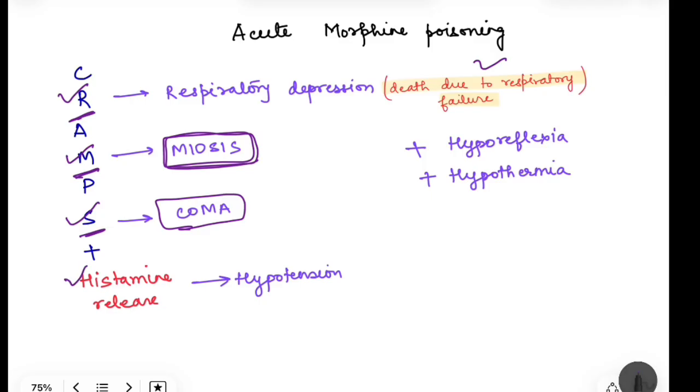Plus because of histamine release and depression of the vasomotor center, there will be hypotension. There can be hyporeflexia and temperature regulation is also affected, so it will be hypothermia. So you see all features are hypo. There is hypotension, hypoventilation, hyporeflexia, hypothermia, hypoconsciousness and miosis, that is hypo pupil diameter we can say, or miosis. Easy to remember is miosis, I guess. Okay, so that is acute morphine poisoning.